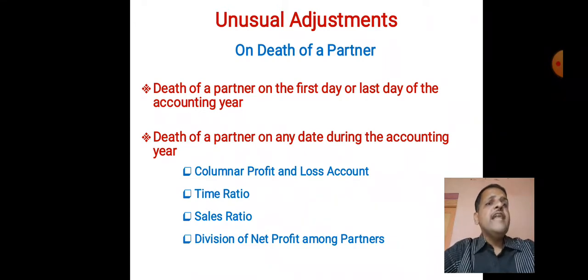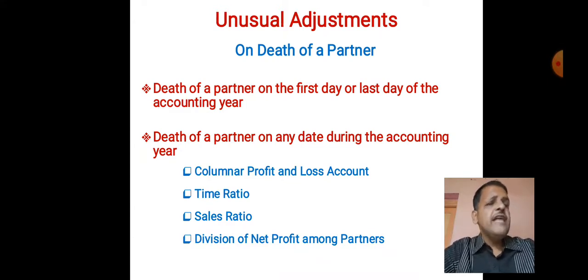But when that partner dies on the first or last day of the accounting year, we have to prepare our accounts as usual. If that person dies on the first day of the accounting year, then we don't have to give any share of profit for the present accounting period. If on the last date of the accounting year, like continuing partners, the deceased partner also gets the whole year's profit share.